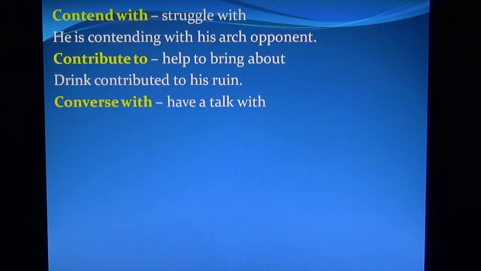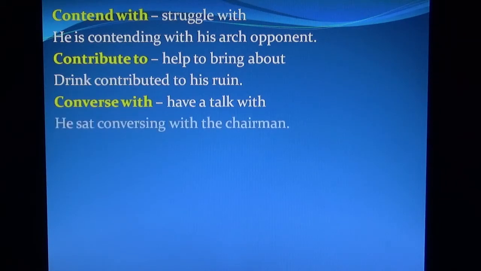Converse with means have a talk with. He sat conversing with the chairman.